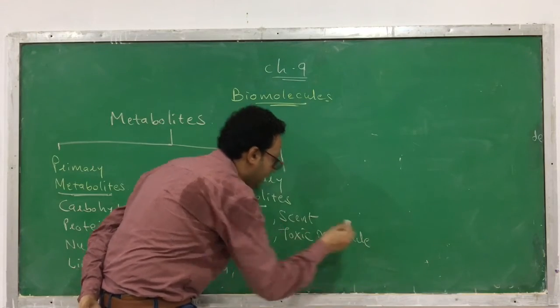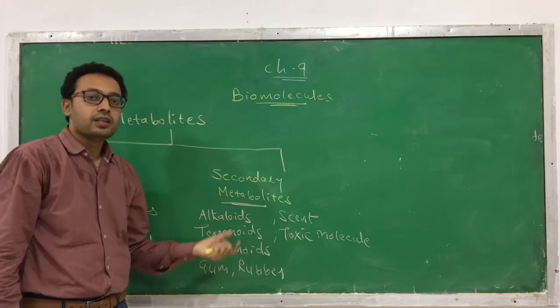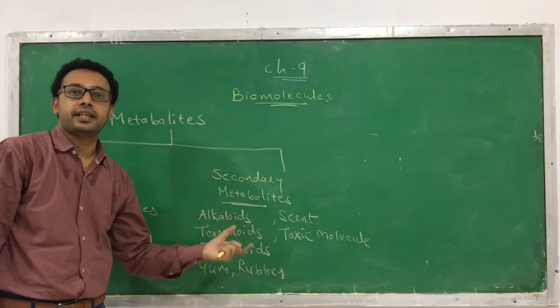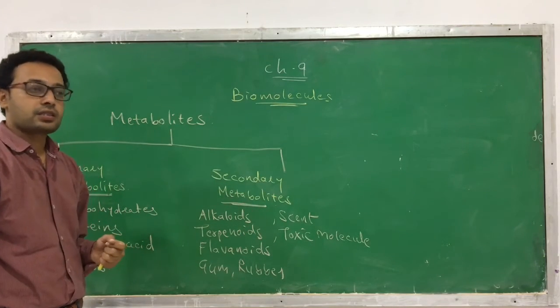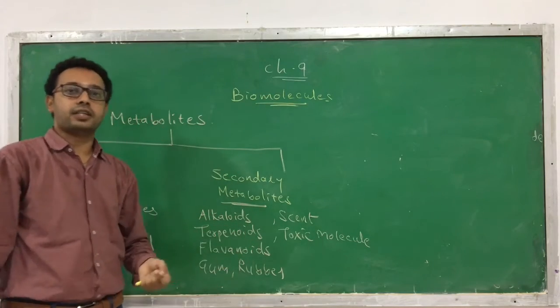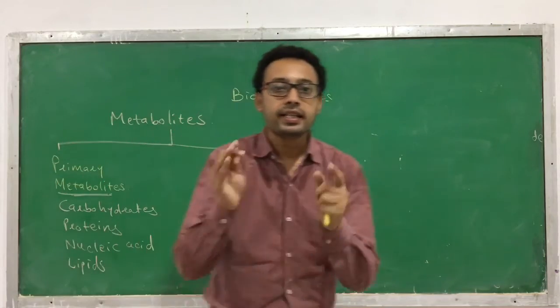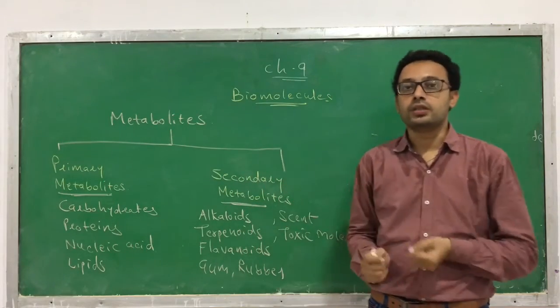These all are secondary metabolites. They are also produced by a living organism, but the function of these secondary metabolites is still unknown to us.